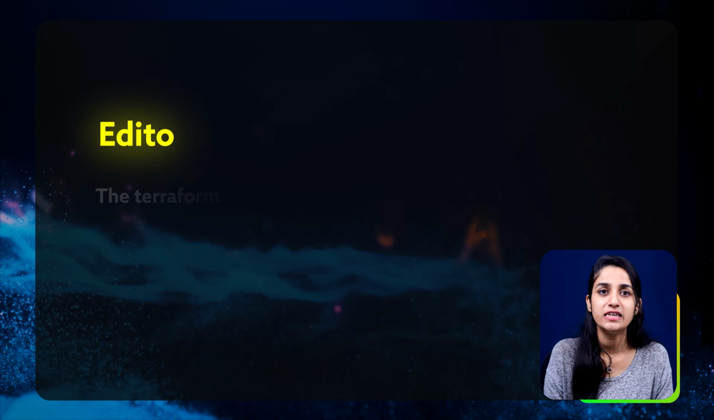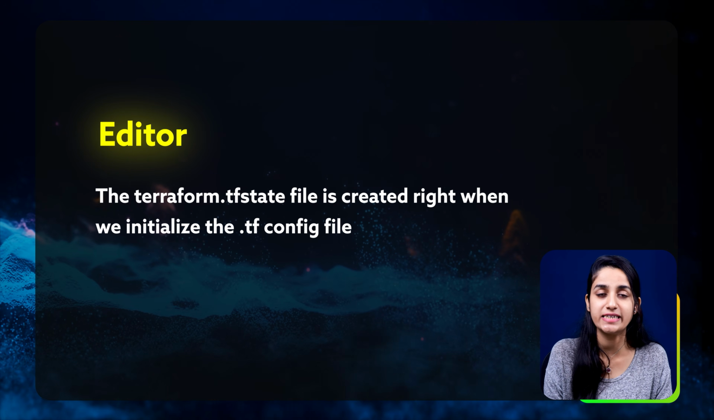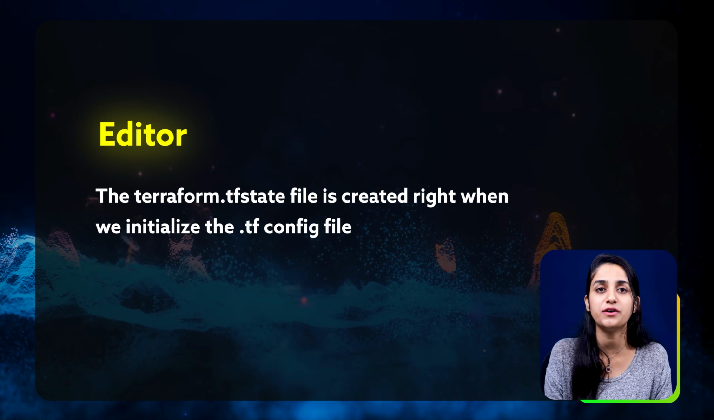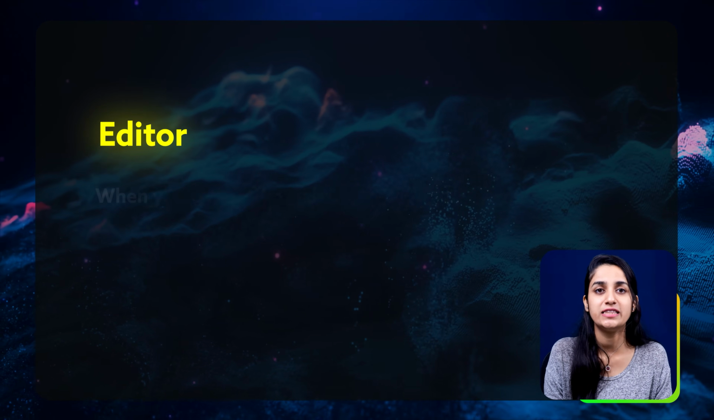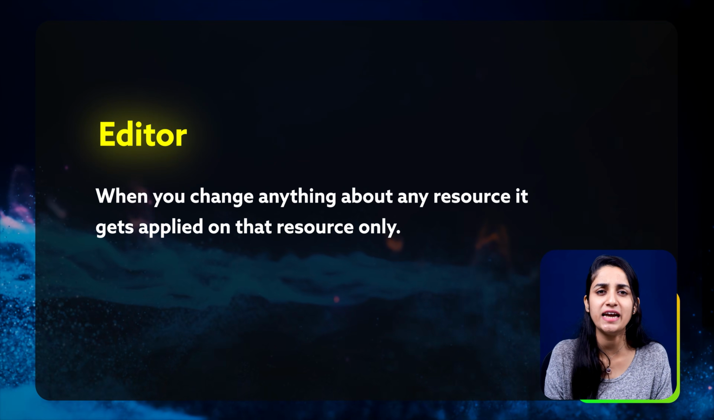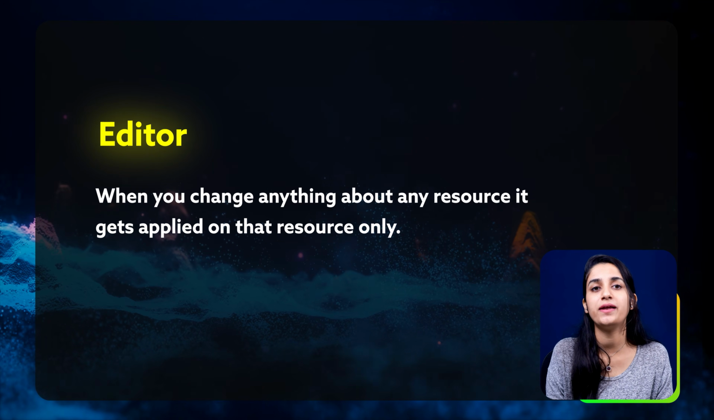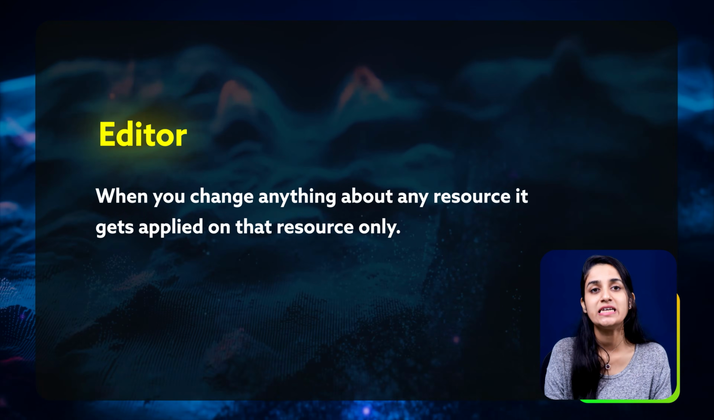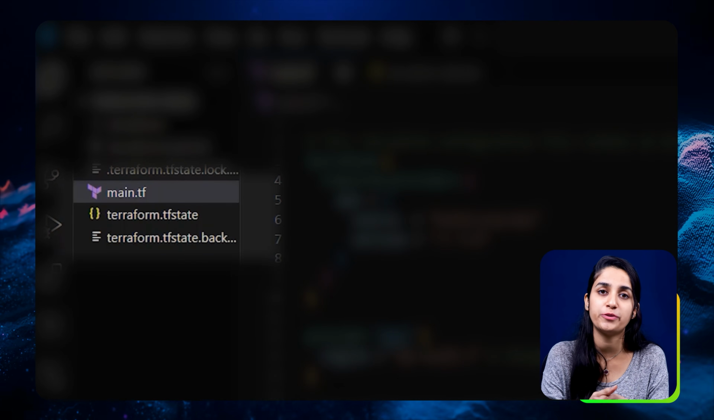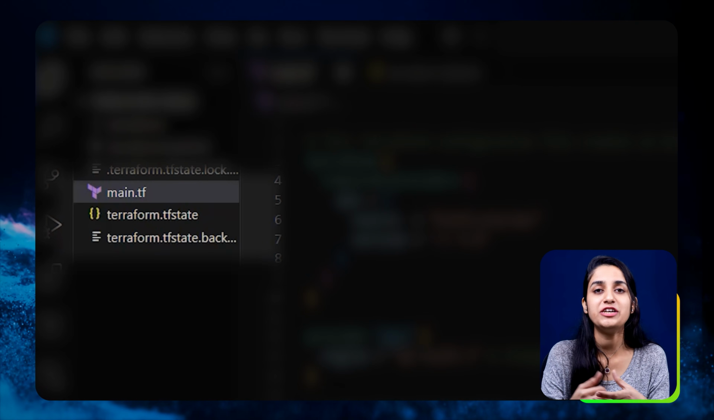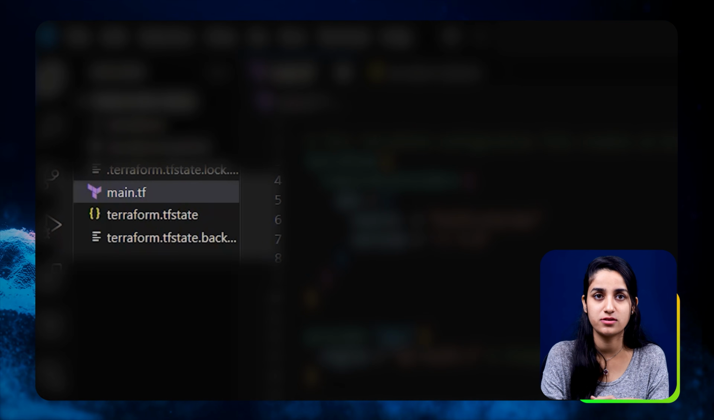So in the editor, the terraform.tfstate file is created right when we initialize the .tf config file, which contains all the information about the resources. Thus, when you change anything about any one resource, it gets applied to only that resource. This state file can be stored locally and remotely, with the remote storage options enabling collaboration by sharing the state across teams and environments. But Terraform isn't just about creating one server.